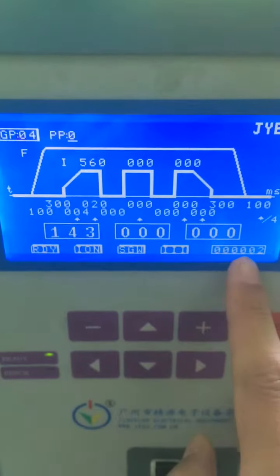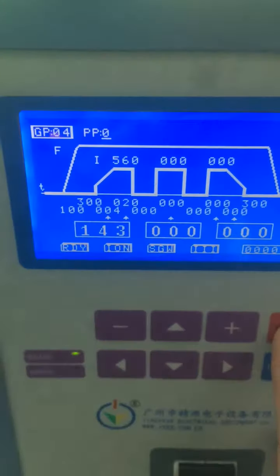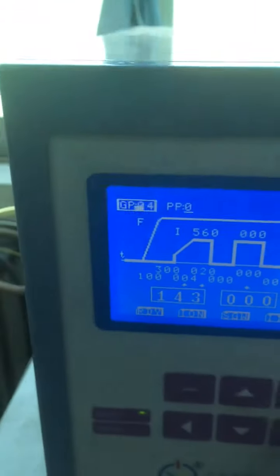And this is a counter. Here is a group. We have